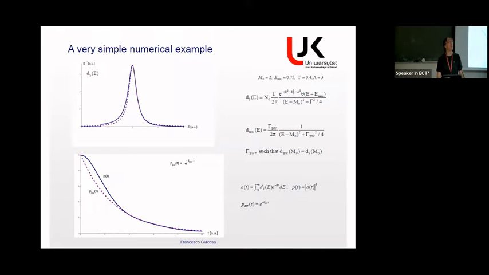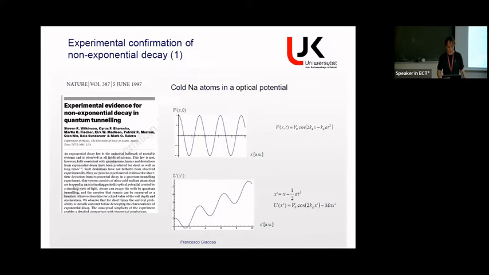Are there experimental proofs of that? Of course, this is an important question. In the majority of cases, we know that the decay is exponential. I mean, the exponential decay law works very well for describing the decay. I am aware of only 2 experimental verifications of the non-exponential decay law.